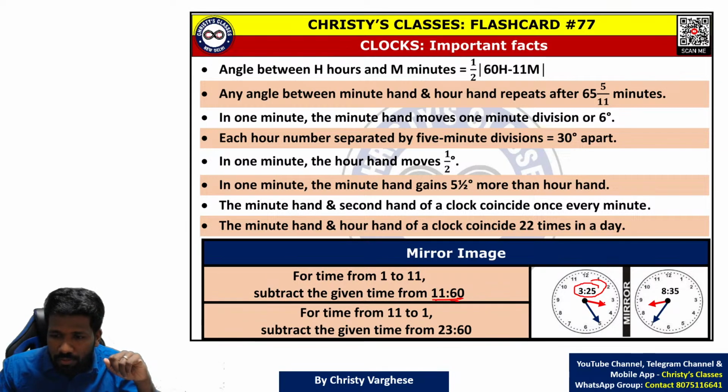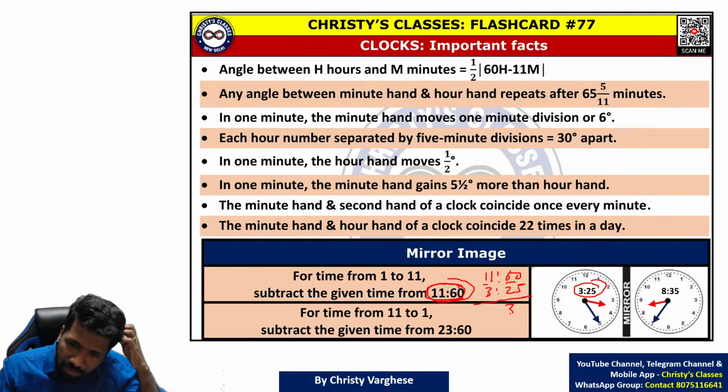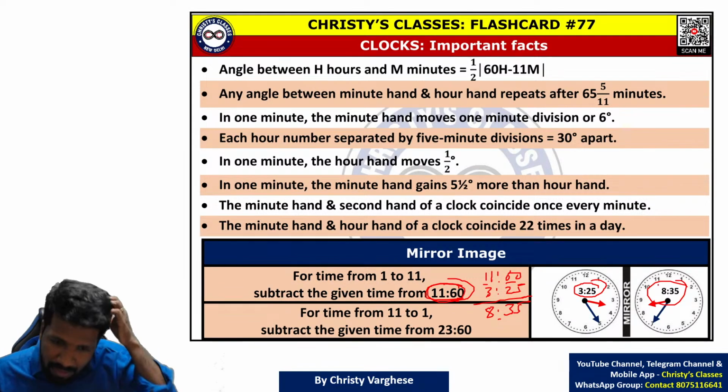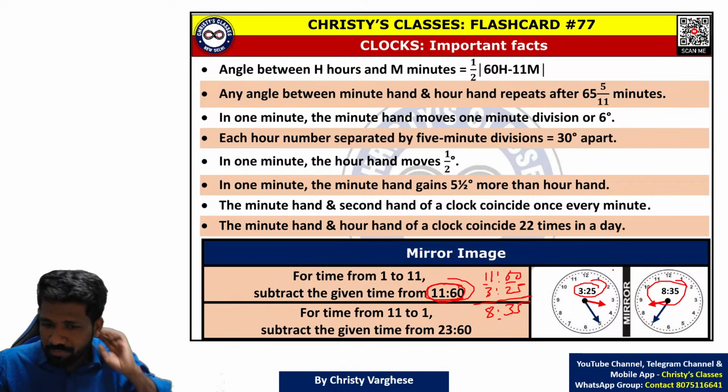To find the mirror image, subtract 3:25 from 11:60. 11:60 is nothing but 12 o'clock, but if you take 12 o'clock, the subtraction will be trickier. That is why we are taking 11:60. So subtract 3:25. 60 minus 25, 35. 11 minus 3, 8. 8:35. So 8:35 is the time in the mirror image.